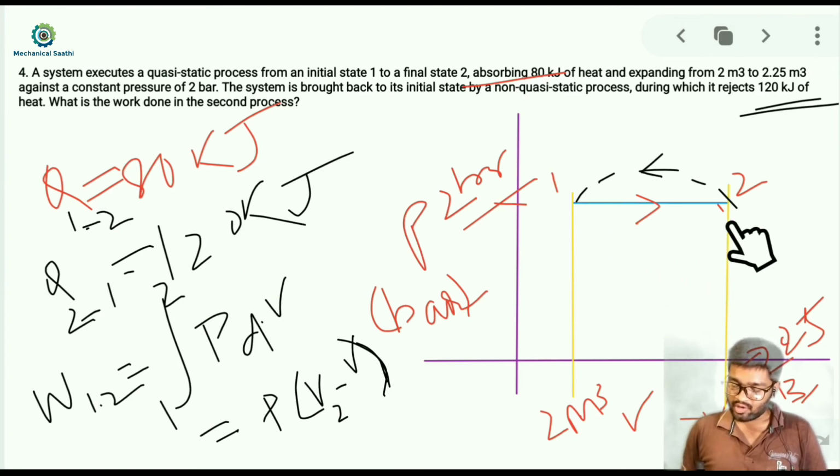Now for the 2 to 1 process, let us go to the previous slide. From 2 to 1 we go by rejecting 120 kilojoule of heat, and we need to find out the work done during this process.